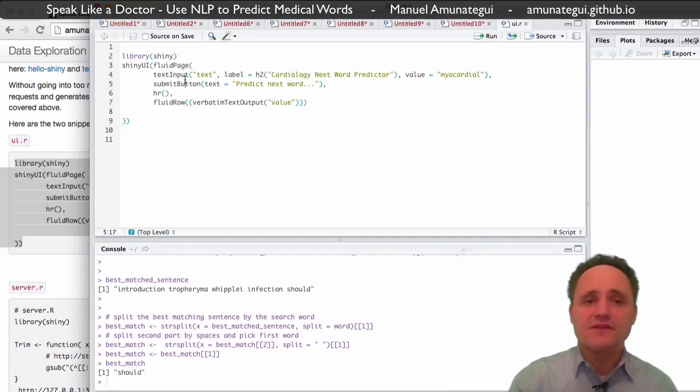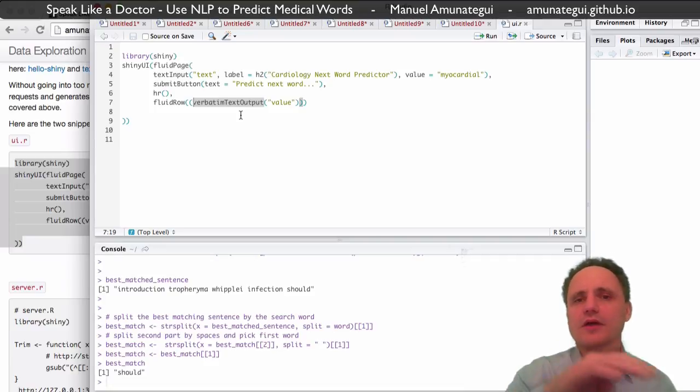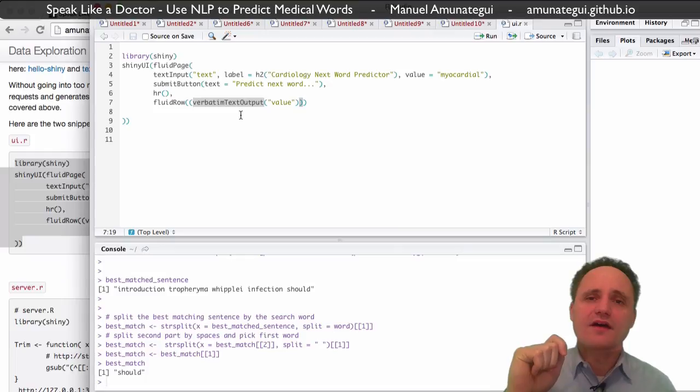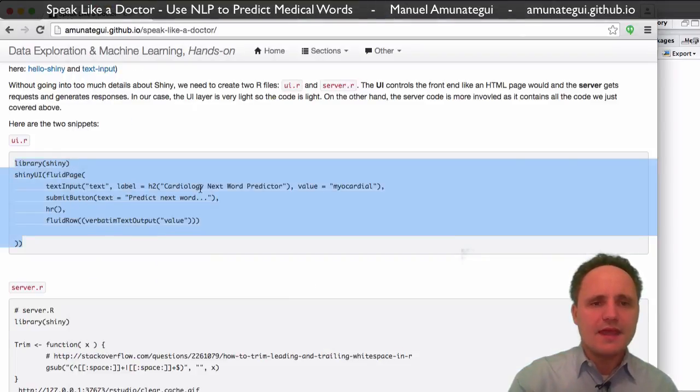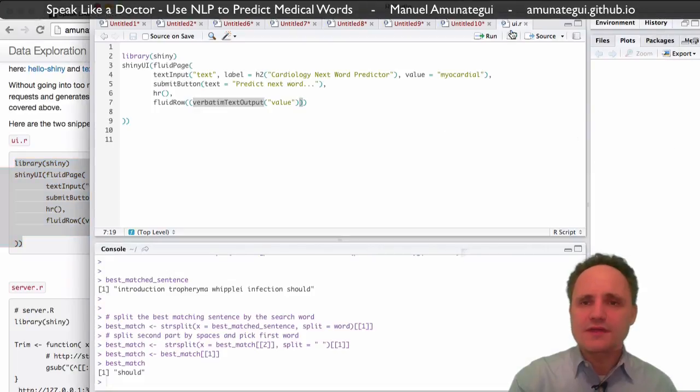In our case, the text input is where the user is going to type the sentence they're looking for a suggestion on. The submit button is for once they've typed their sentence, they can hit submit. And the verbatim text output is where we're going to type the entire sentence plus the suggested word. Okay, and that's UI.R.